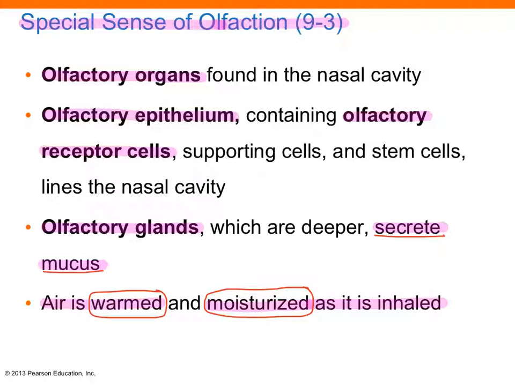Next are the special sense organs of olfaction. First, it includes the olfactory organs themselves, the olfactory epithelium, and that includes the olfactory receptor cells. And then finally, the olfactory glands. They're deeper and they secrete the mucus. Air is warmed and moistened as it is inhaled. It's also filtered.